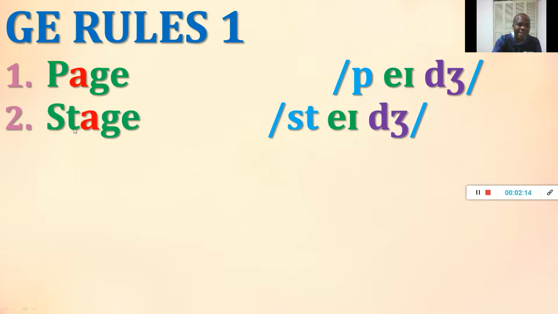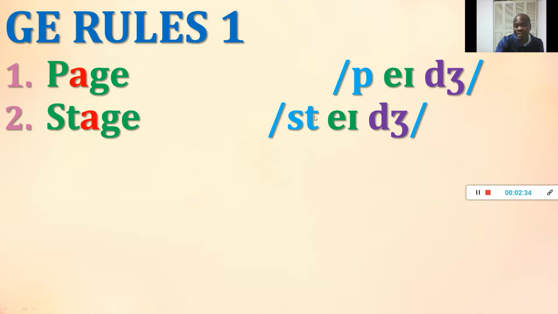We also have STAGE. Remember, we are looking at the J sound. For the J sound at the end of English words, we don't use the J. Instead, we replace it with the G or the DG, depending on the kind of vowels we are using.